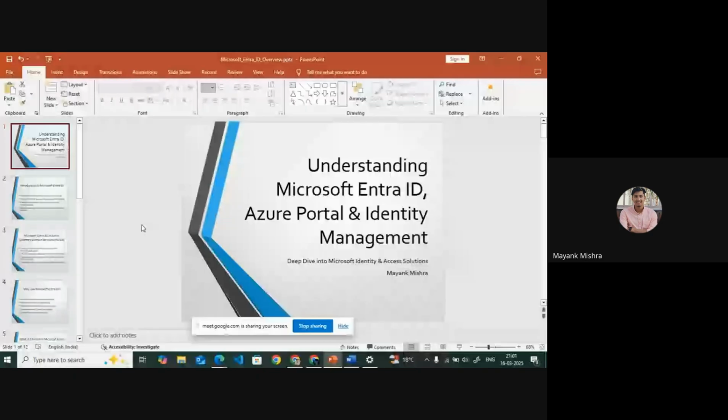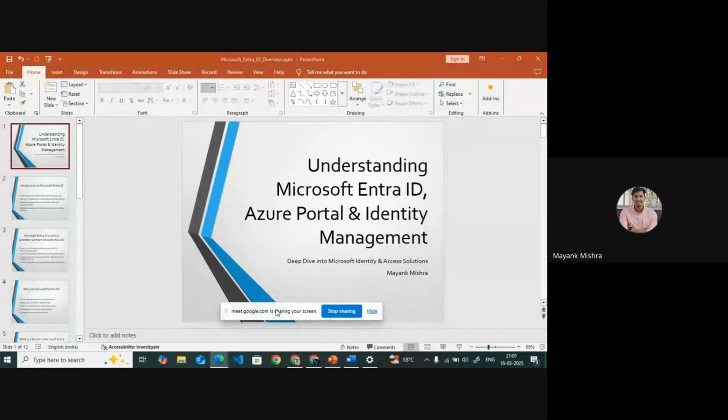So the basics. Yesterday we talked about what cloud security is and what cloud computing is. Today we are going to start with our main topics. I know you have basic knowledge about IAM in AWS. Before going to IAM, I will tell you about Microsoft Entra ID, which is also called Active Directory.